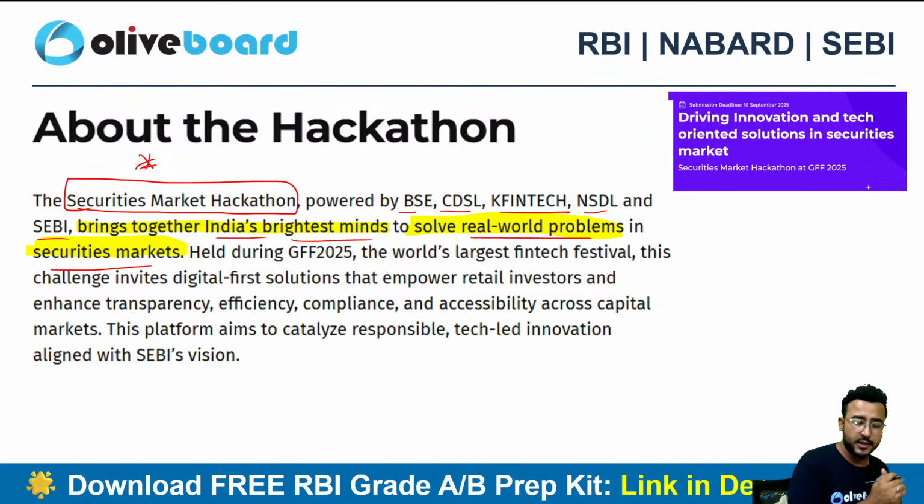RBI is also conducting multiple hackathons, we already know. Go to the RBI Innovation Hub, you will find hackathon related information. Now this is a SEBI related hackathon. It's a joint effort of BSE, CDSL, KFintech, NSDL, SEBI, right? Major market players is what I can say, depositories and RTAs and SEBI itself. The name is Securities Market Hackathon.